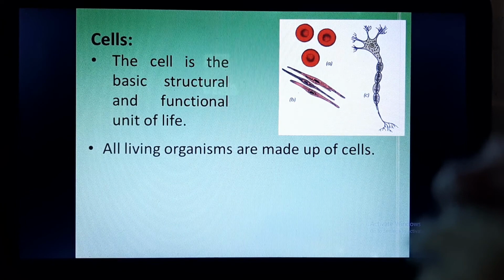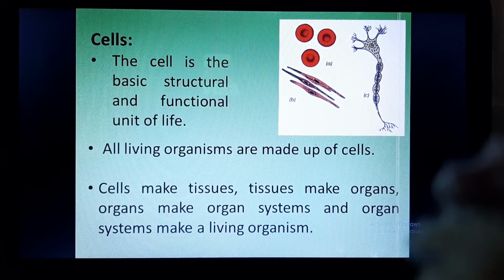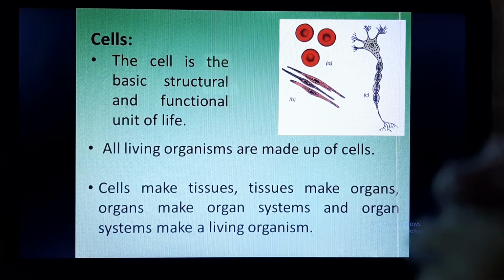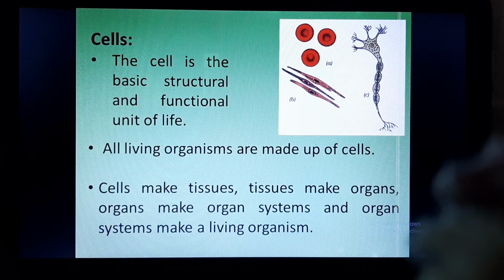So all living organisms are made up of cells, and similar kinds of cells make tissues. Similar tissues which are performing similar functions make organs. Organs which are performing a similar function will make an organ system, and different organ systems will make a living organism.